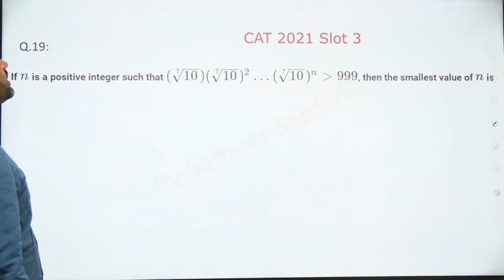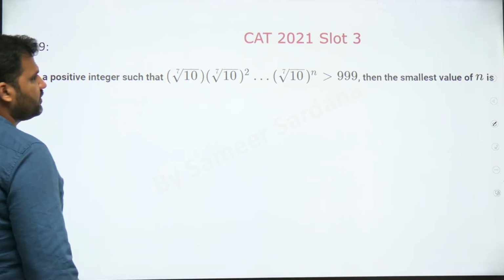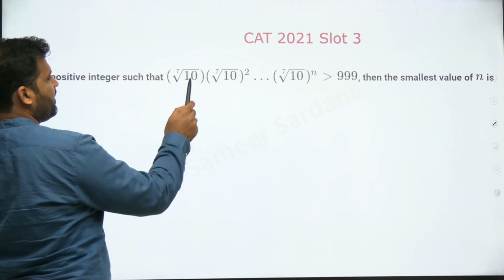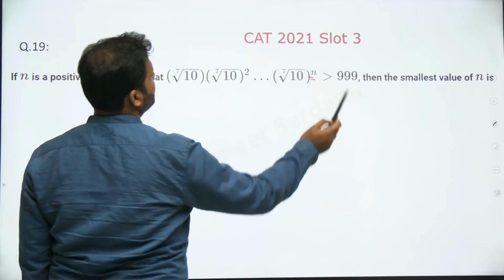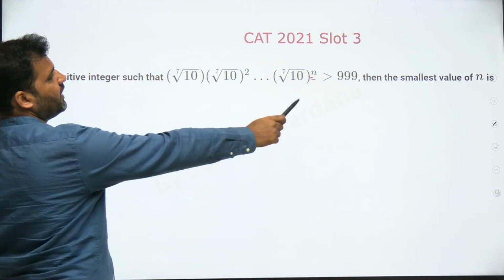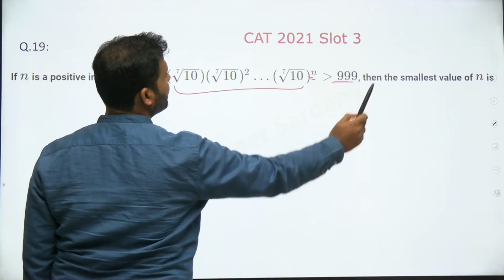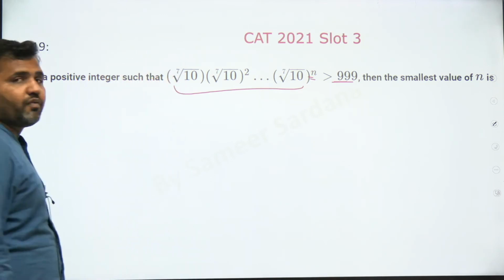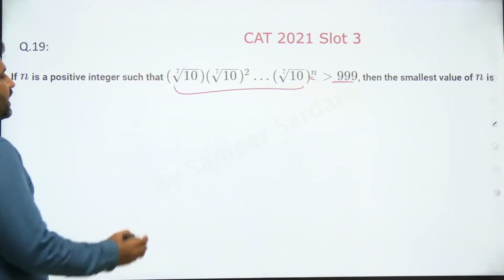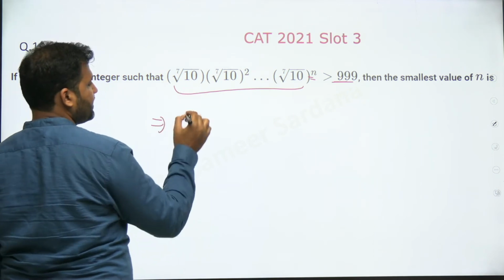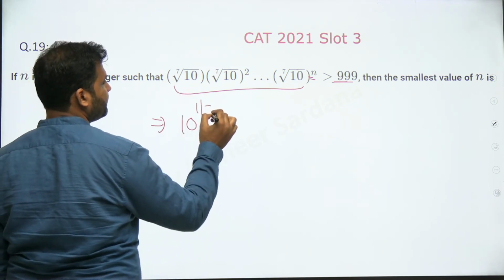Here's one more question. This comes from Surds and Indices. n is a positive integer. We are supposed to find for what value of n this whole series product will be greater than 999, and we are supposed to find the smallest possible value of n. Okay, very easy. This is 10 raised to power 1 by 7.